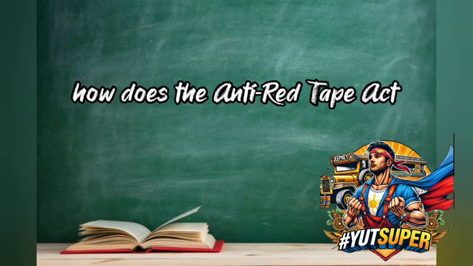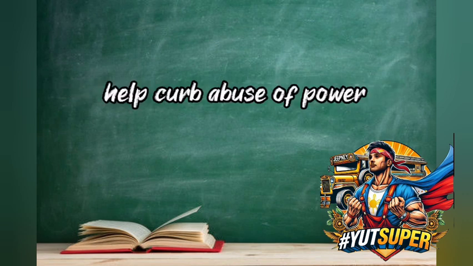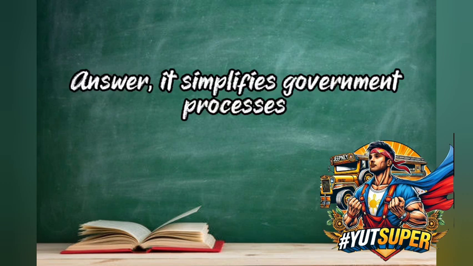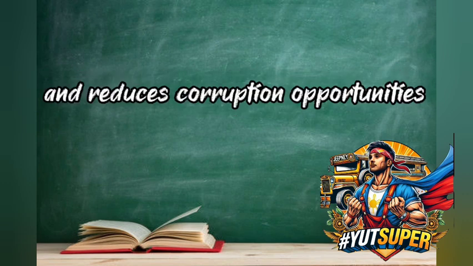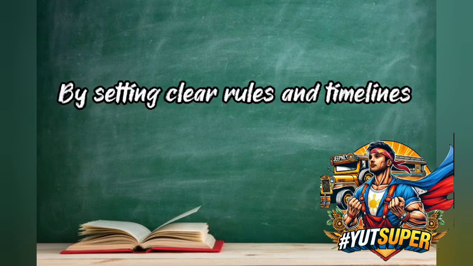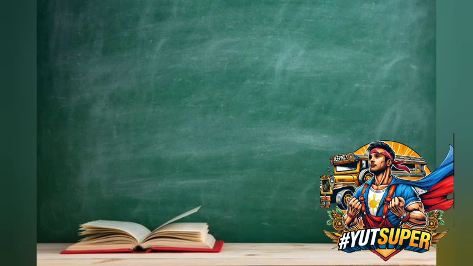13. How does the Anti-Red Tape Act, Republic Act No. 9485, help curb abuse of power and misuse of funds? Answer. It simplifies government processes and reduces corruption opportunities. Explanation. By setting clear rules and timelines, it minimizes officials' chances to demand bribes.